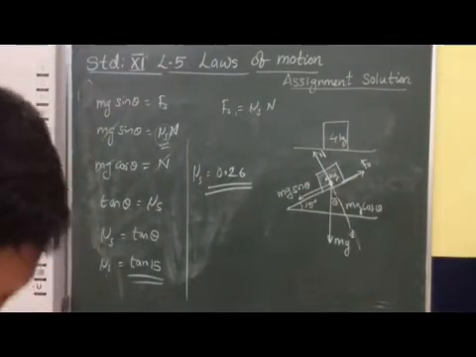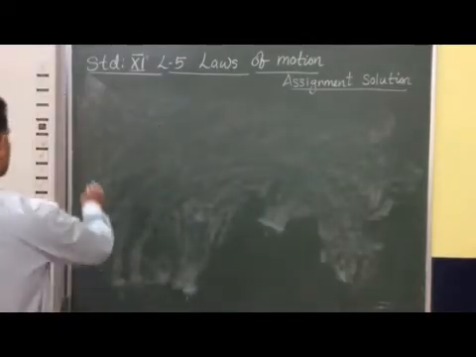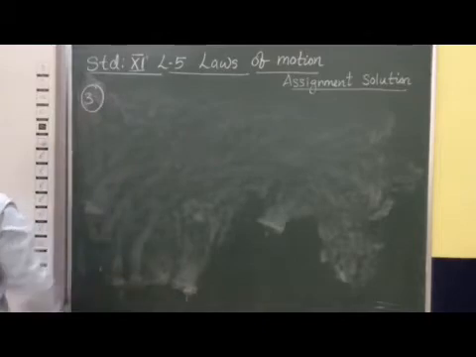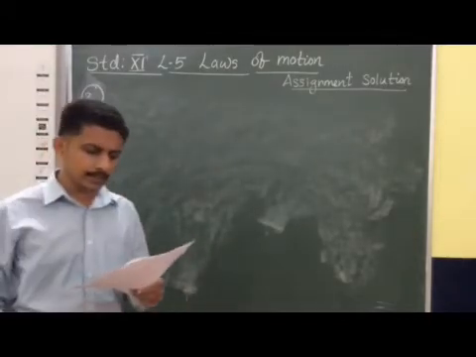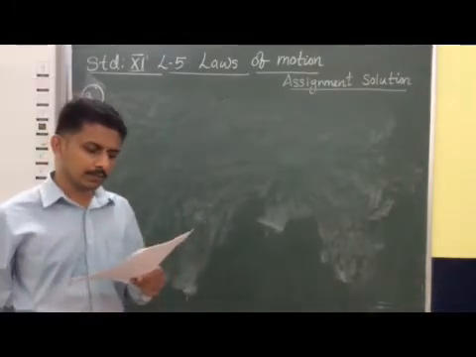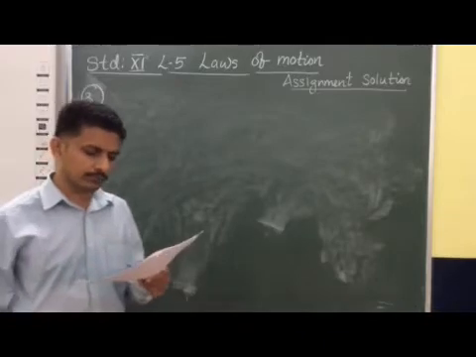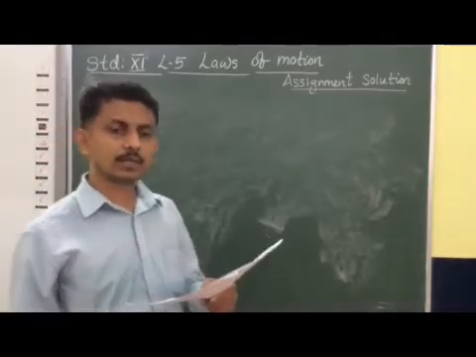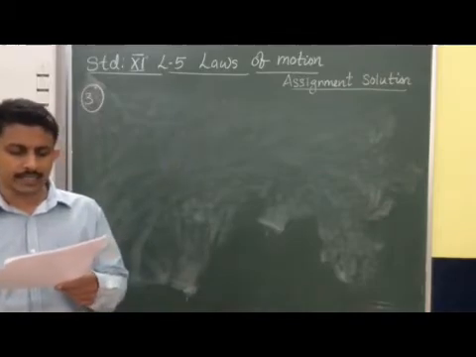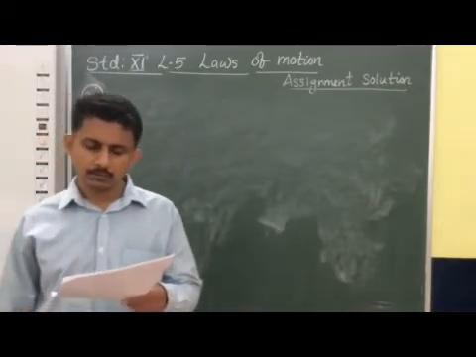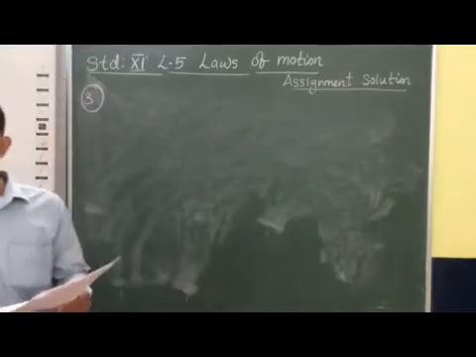Now we will consider the next question, question number 3. A cyclist is speeding at 18 km per hour on a level road and takes a sharp circular turn of radius 3 meter without reducing the speed. The coefficient of static friction between the tire and the road is 0.1. Will the cyclist slip while taking the turn?